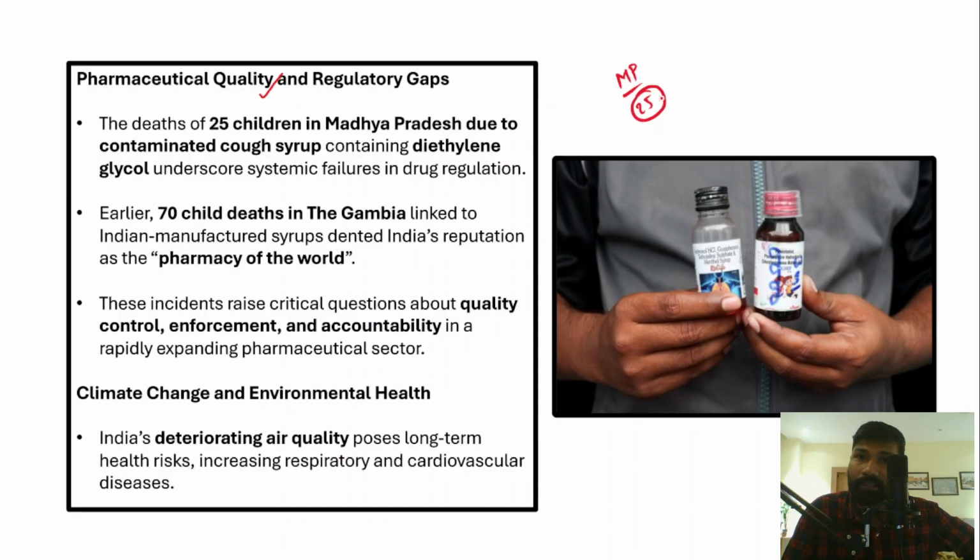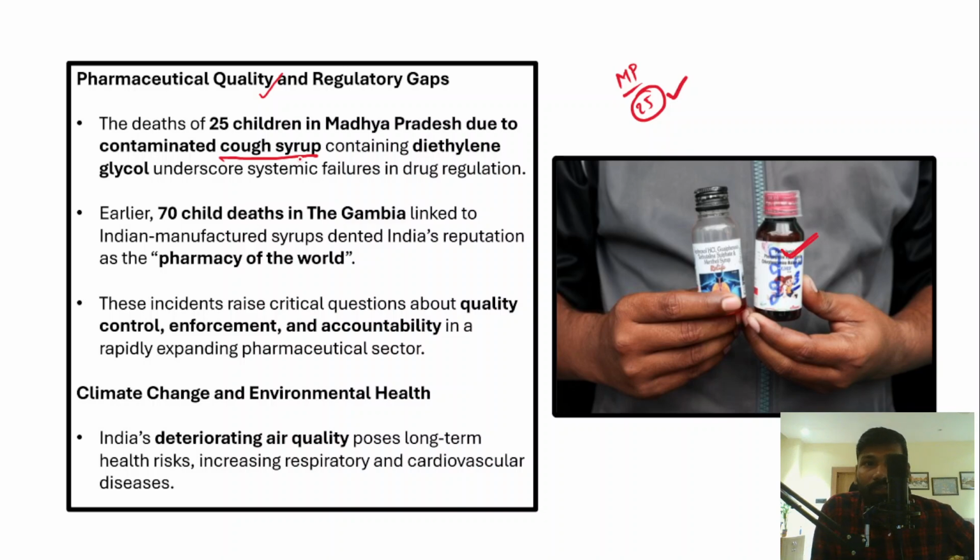So why did 25 children die? It is because of a contaminated cough syrup. You can see here, this is the contaminated cough syrup. After consuming this contaminated cough syrup, 25 children died in Madhya Pradesh. So the pharmaceutical quality issues which exist in India are very serious, right?